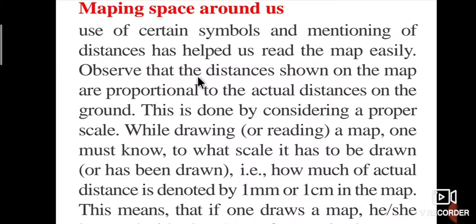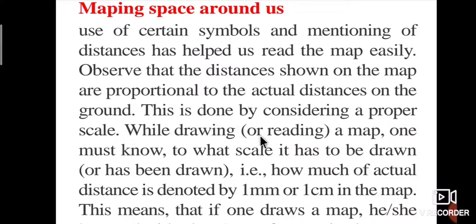Observe that the distances shown on the map are proportional to the actual distances on the ground. This is done by considering a proper scale.